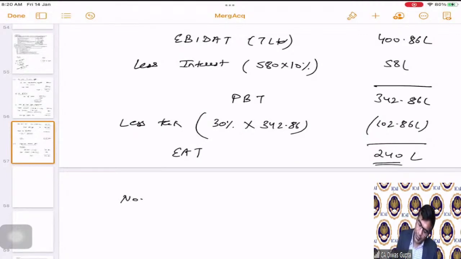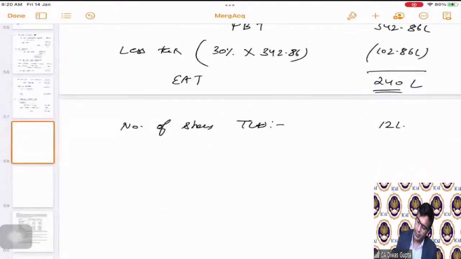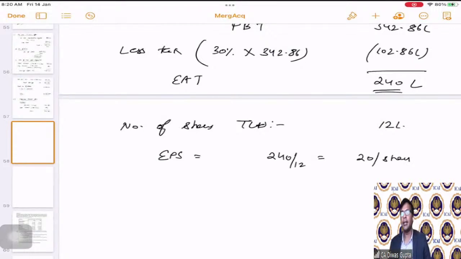Now the number of shares that T Limited is having is 12 lakhs. EPS is how much? 240 divided by 12, which is 20 rupees per share, correct? 20 rupees per share becomes the EPS.